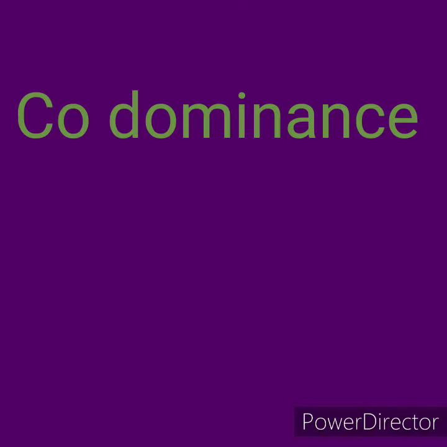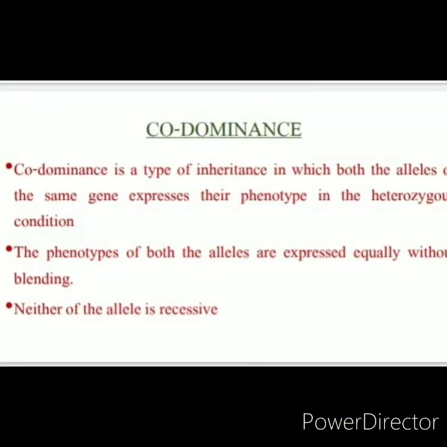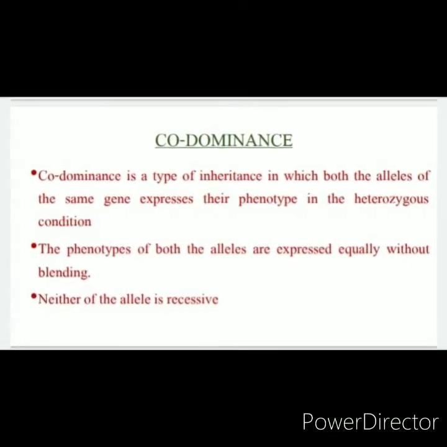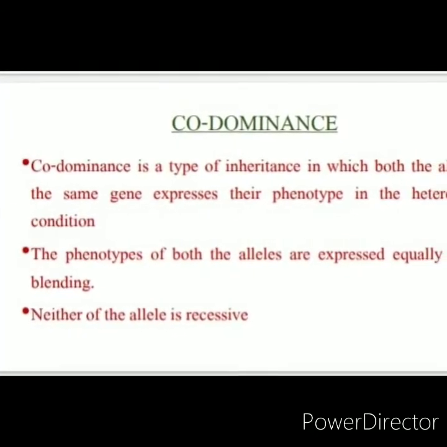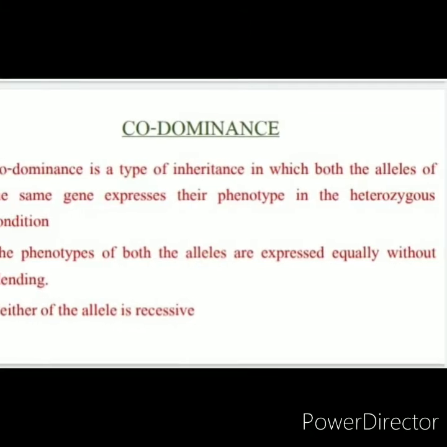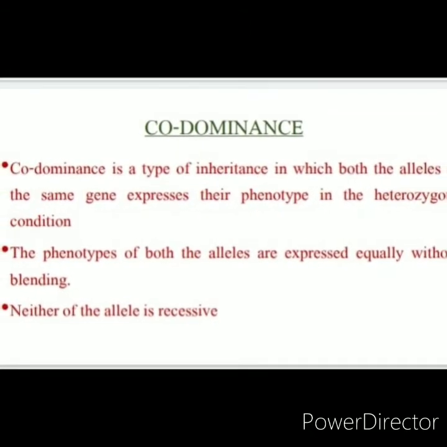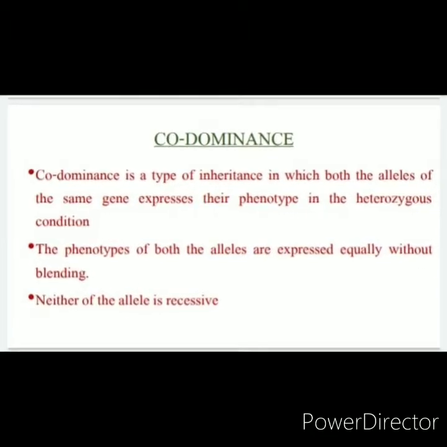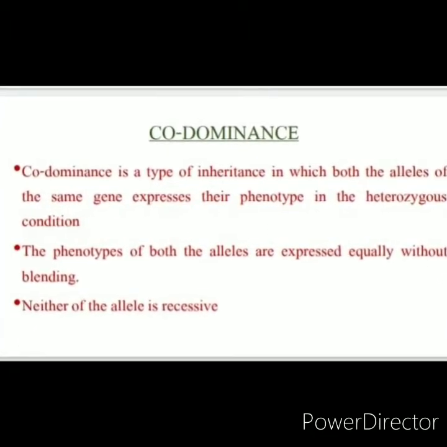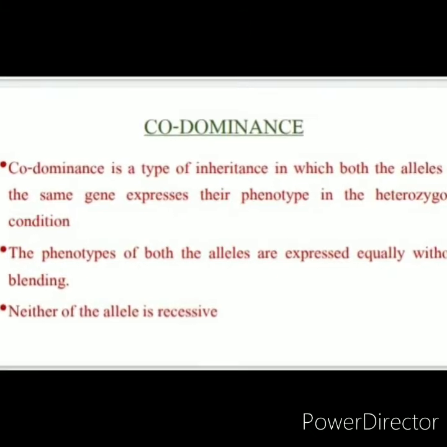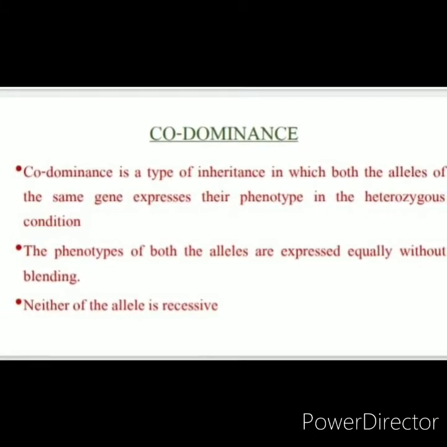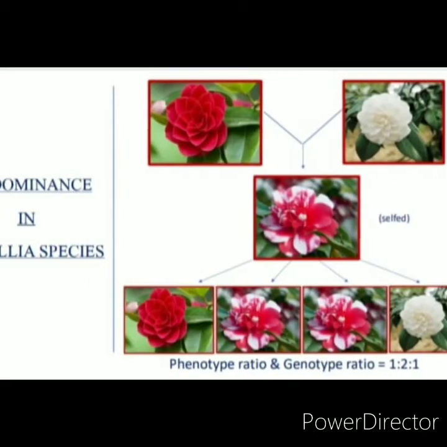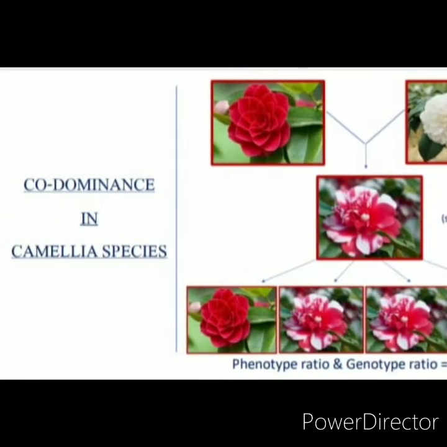Next one is codominance. Codominance is a type of dominant inheritance in which both the alleles of the same gene express their phenotype in the heterozygous condition. The phenotypes of both the alleles are expressed equally without blending. Here, neither of the alleles is recessive. Now, let's see codominance in Camellia species.